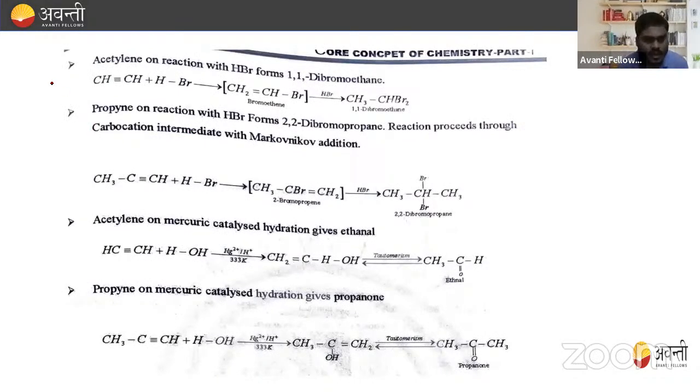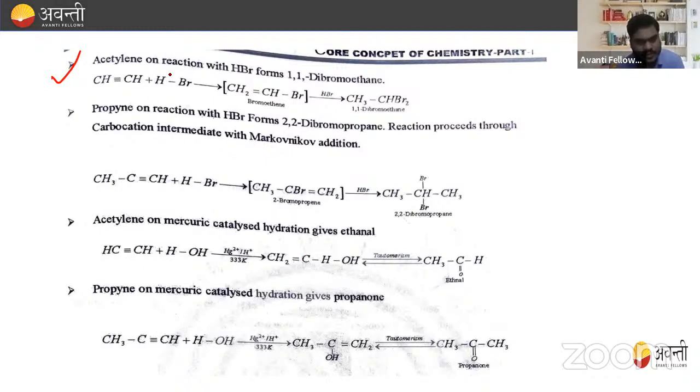Now, the next important point is acetylene on reaction with HBr forms 1,1-dibromoethane. For example, here this is acetylene and the reaction with HBr. So formation of what takes place, beta? Formation of bromoethene takes place.